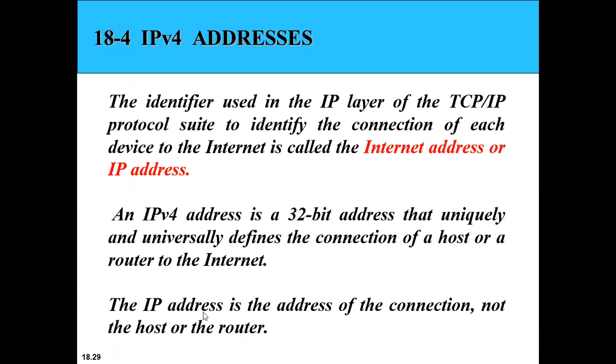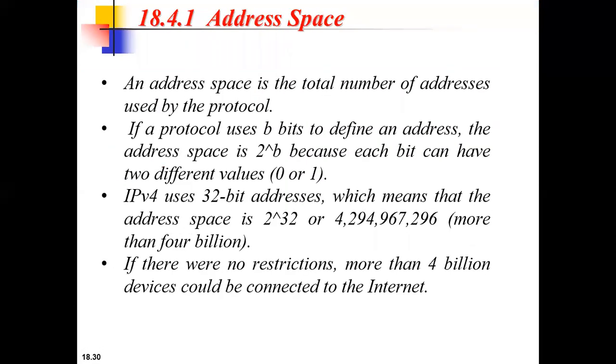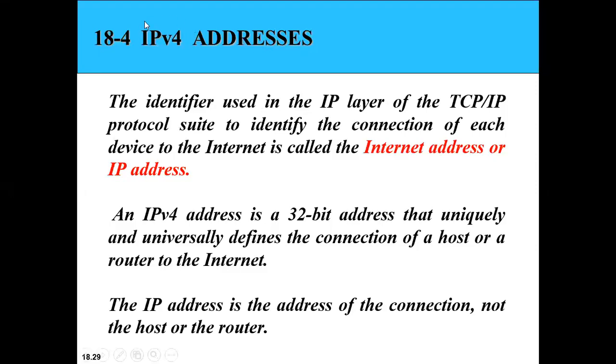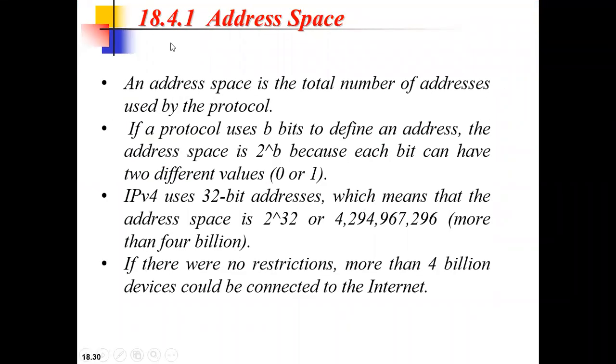So what is an IP address? IP is basically the address of a connection, and it is not the address of the host or a router. One example of a version of IP is IPv4, that is version 4. Is it clear? So what is IP? IP is nothing but the Internet Protocol address. One version of IP is IPv4.